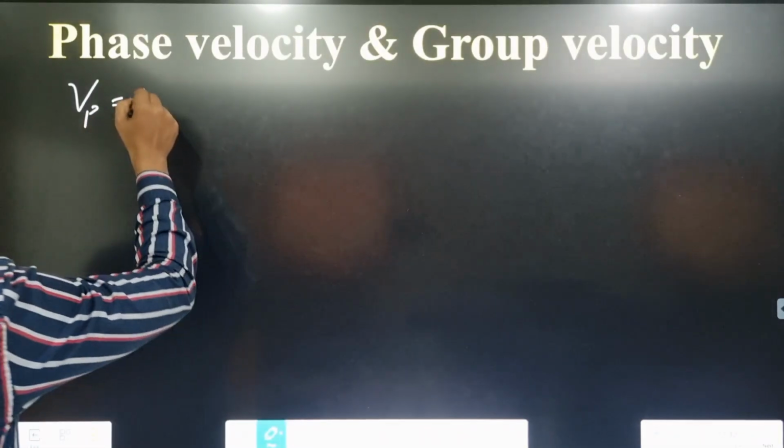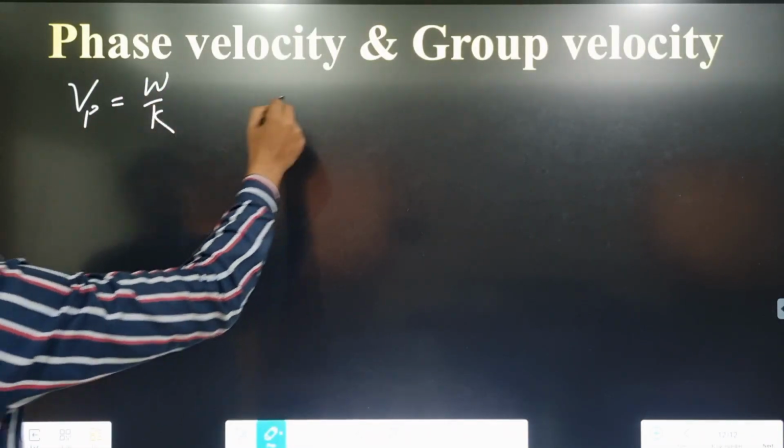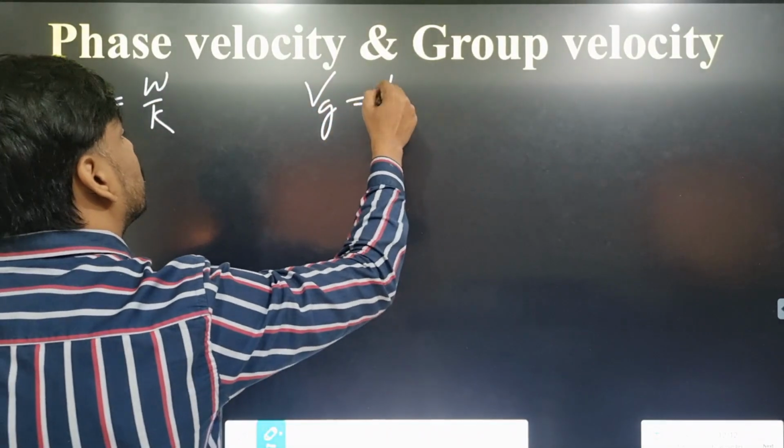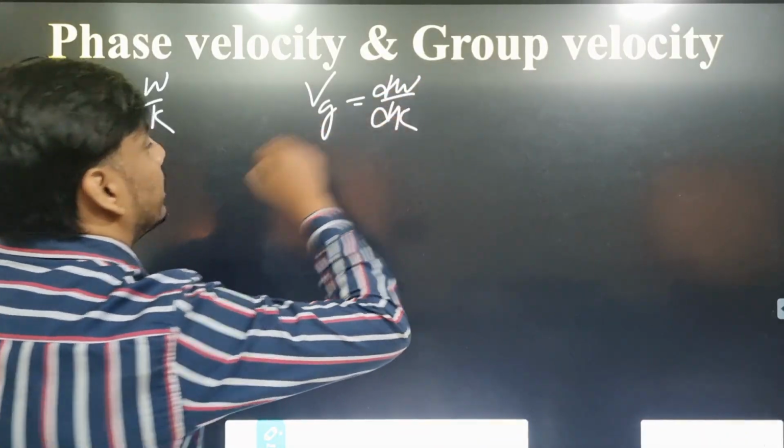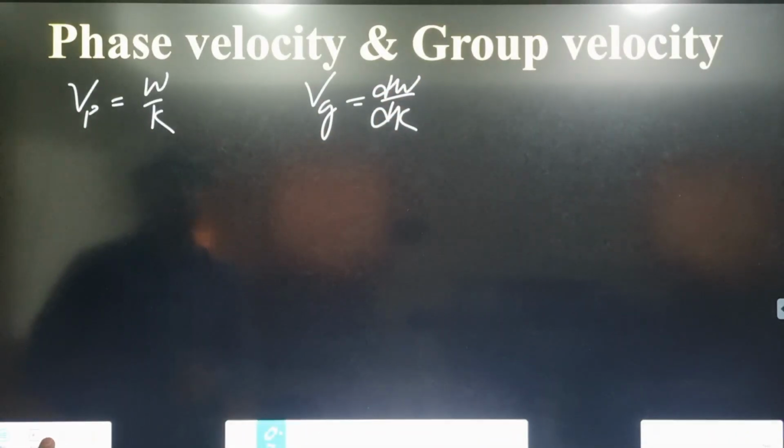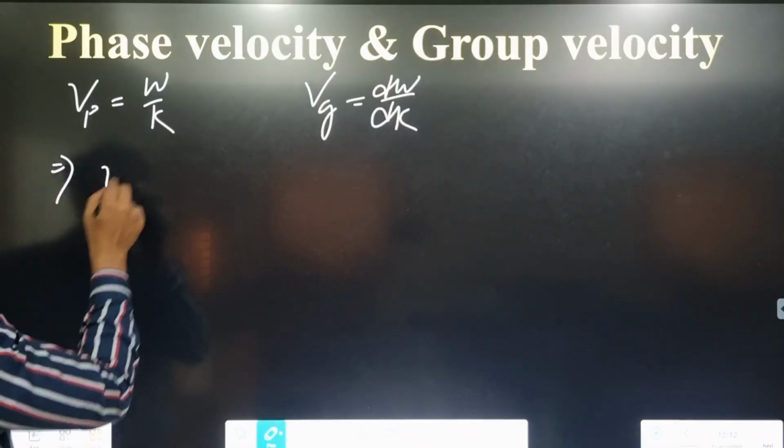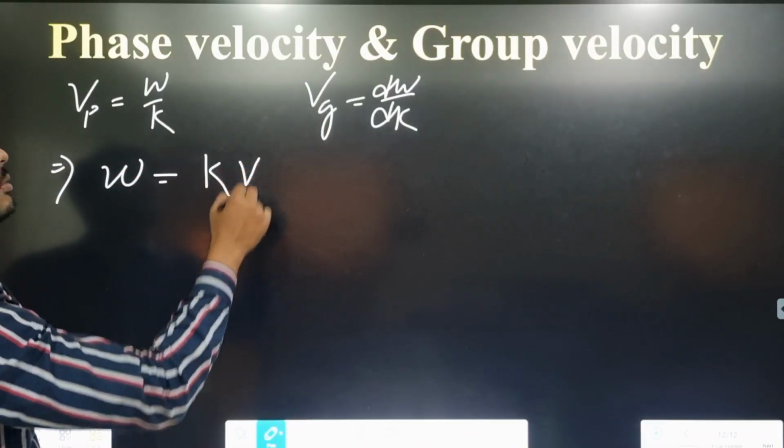We have both formulas: phase velocity equals omega by k, group velocity equals d omega by dk. Now we have to find a relation between them. From here omega equals k into phase velocity.